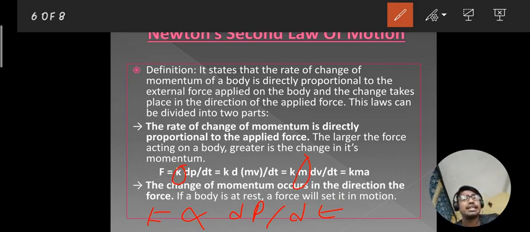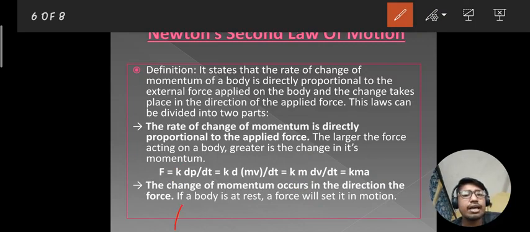So we can write k m dv by dt, and dv by dt is equal to a. So we can also write F equals k m a.